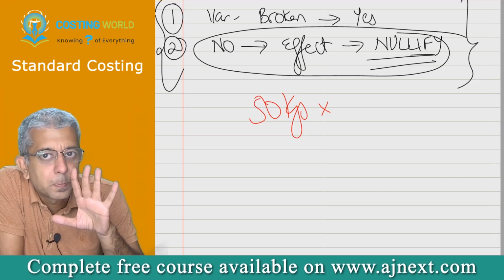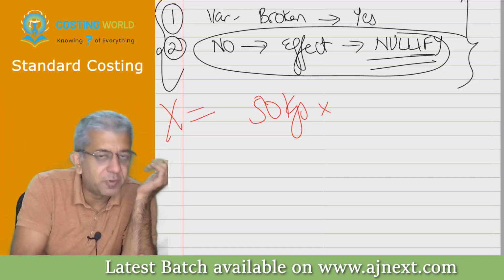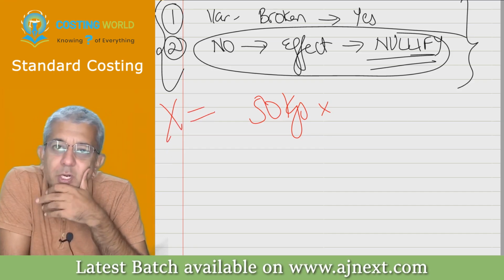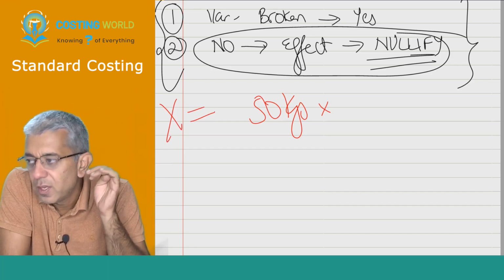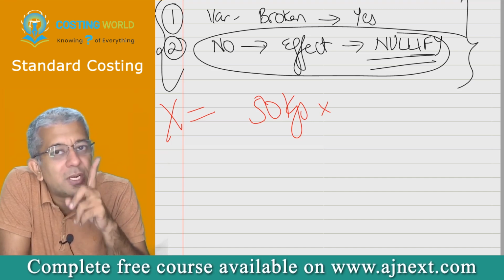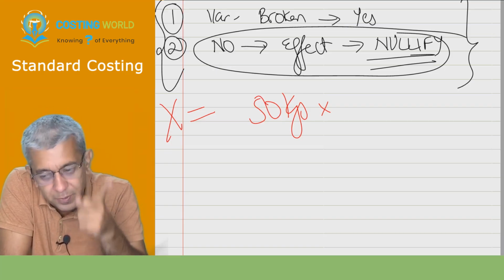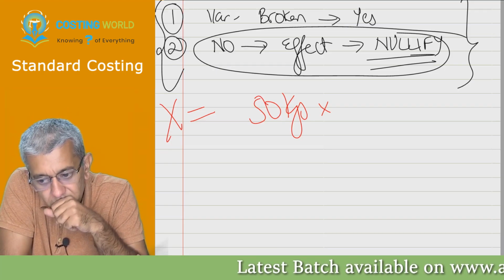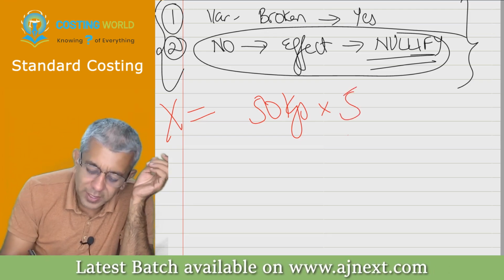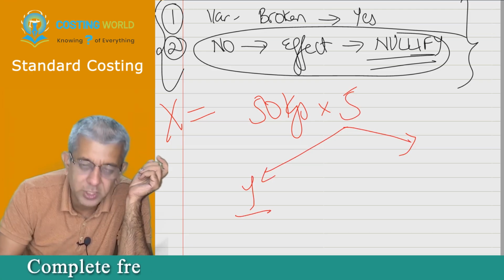Now I am talking of raw material X. 50 kgs extra were purchased because of the production manager. But in reality, these 50 kgs extra were purchased at which particular rate? 5. You all will understand my next statement. Out of 5, 1 rupee is still the mistake of the purchase manager, no?